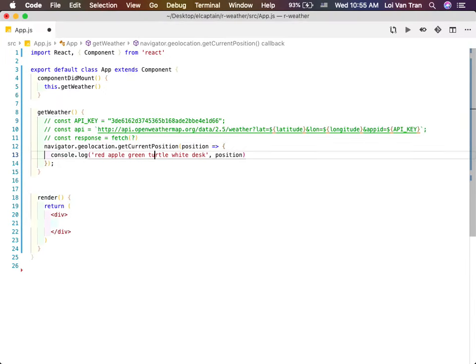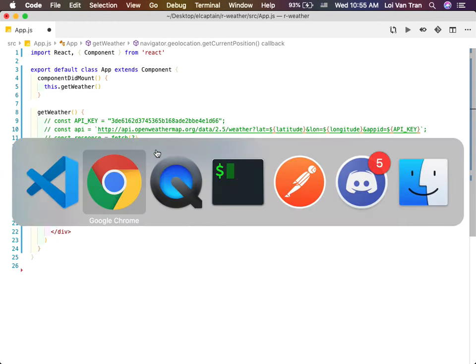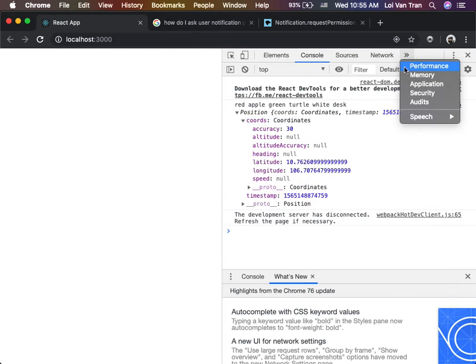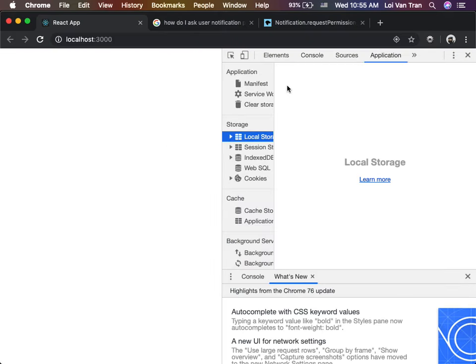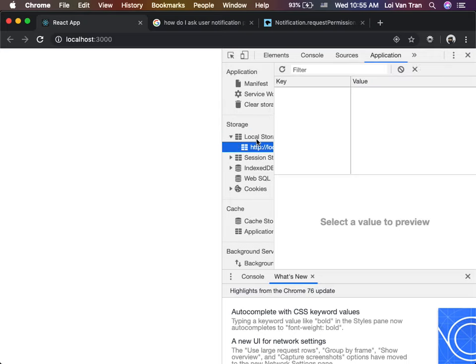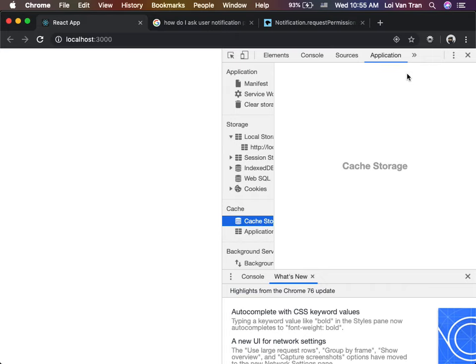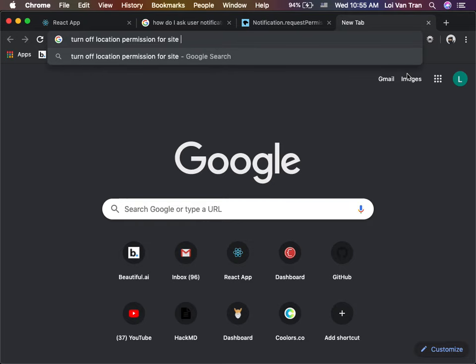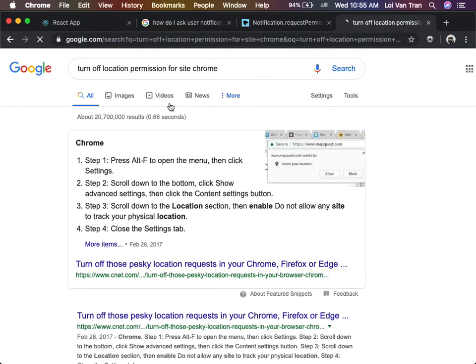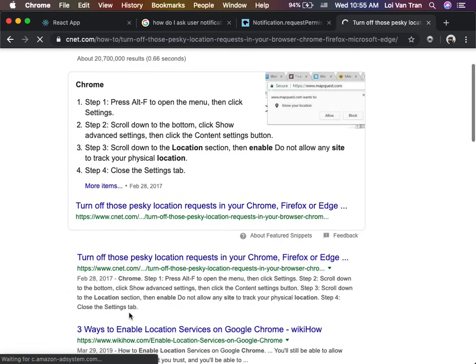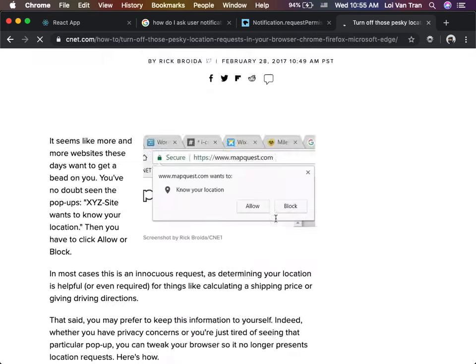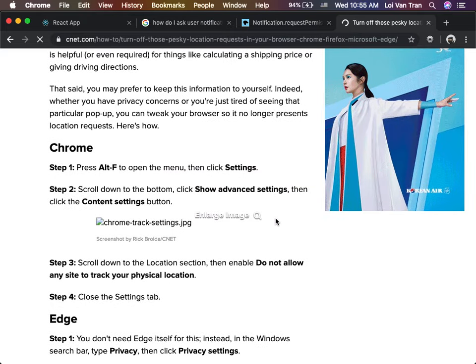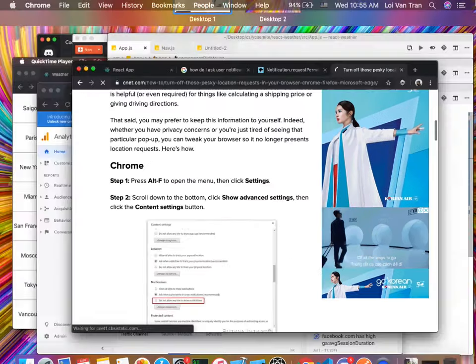Okay, so you guys can see that basically what this is saying. Hold on, let me go ahead and show you one time real quick. I have to turn this off. I forgot where to turn this off. Hold one second. Turn off location permission for site Chrome. Okay, I'm going to disable it. Oh, my bad. Show advanced settings. Okay, hold on.